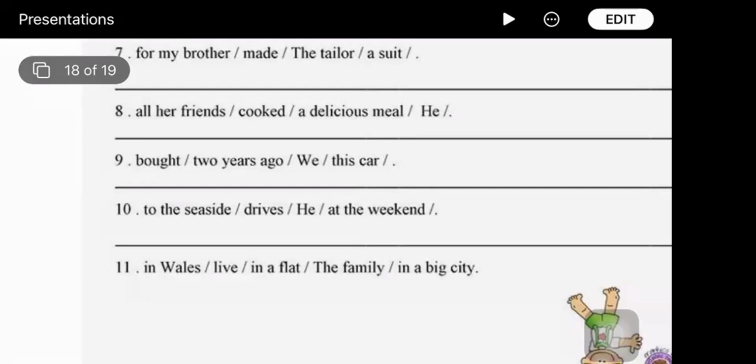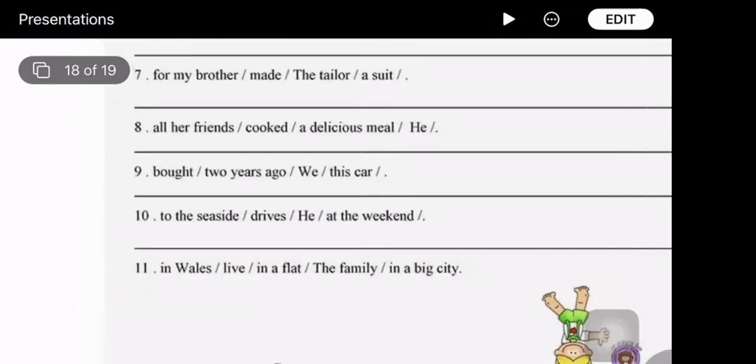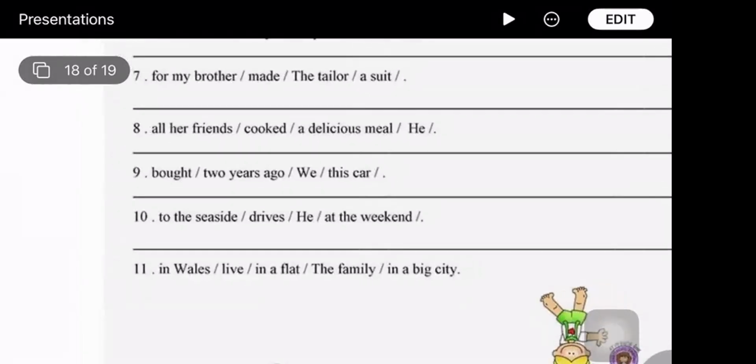So we live in a flat, which is the smallest, in a big city, a little bit bigger than the flat. And in Wales, that's the biggest, that's the name of the town, the city. It's like saying, I live in Balakope, in Mysore, in India, or in Karnataka, in India. I live at Mysore, in Karnataka, or I live at Balakope, in Mysore, in Karnataka, in India.